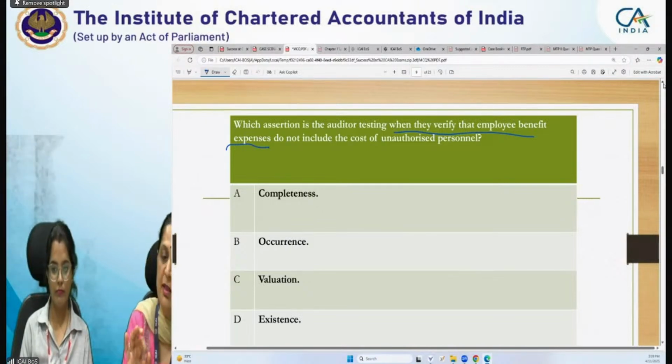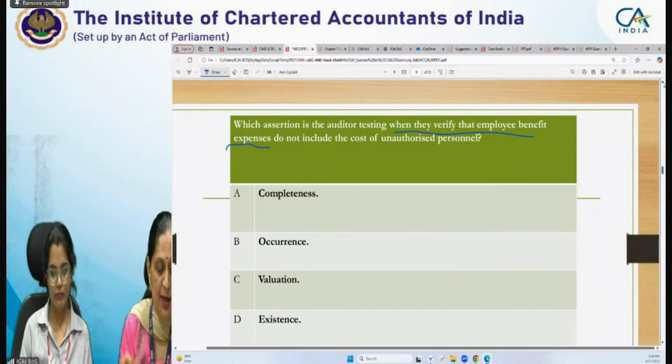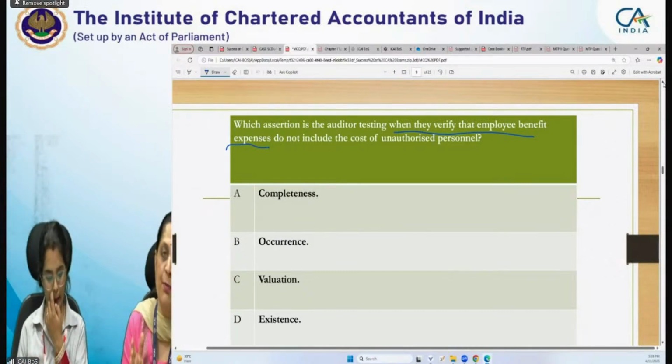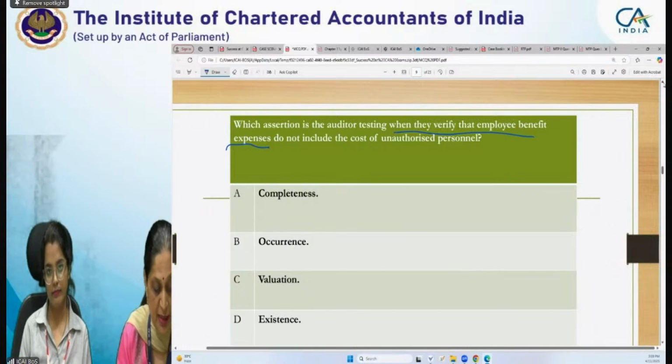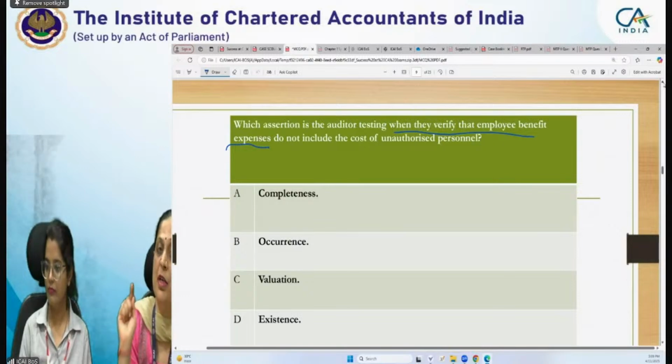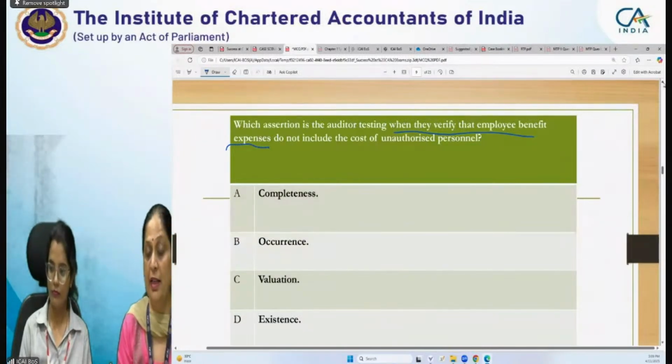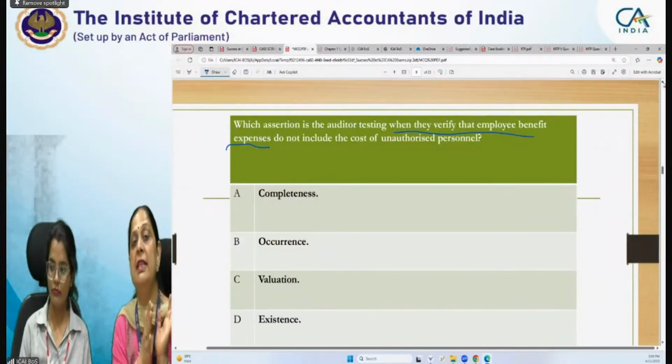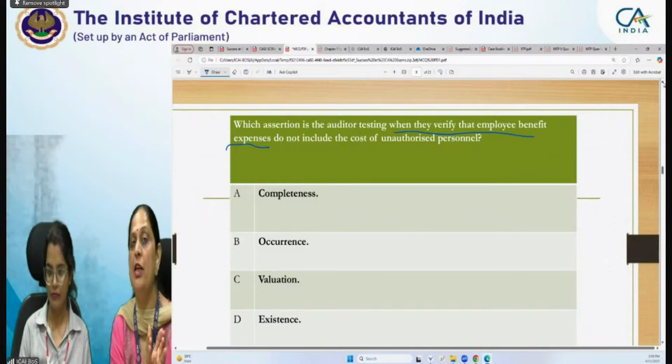So that is the reason answer is occurrence and it is option B, because auditor is required to check whether employee benefit expenses is incurred during the period, means for that particular period, in respect of that particular personnel or employee in the entity.